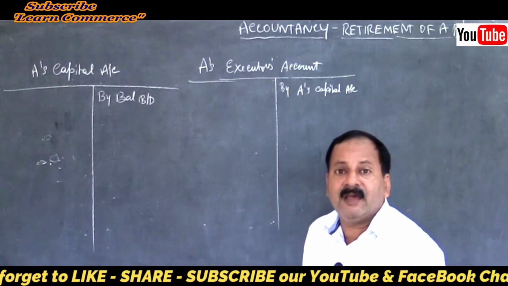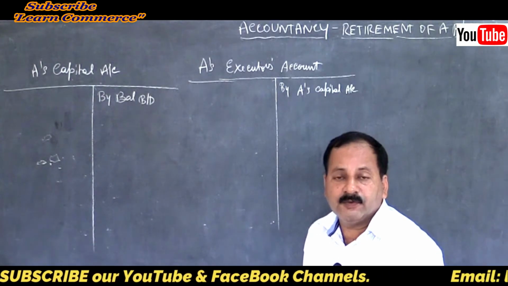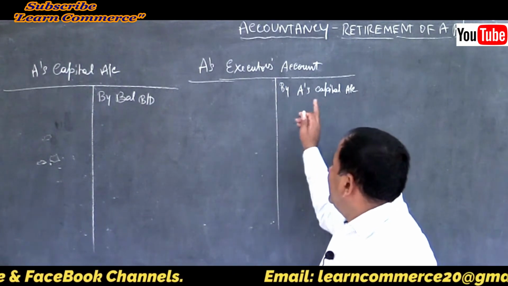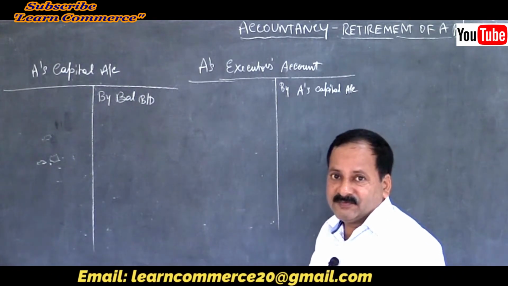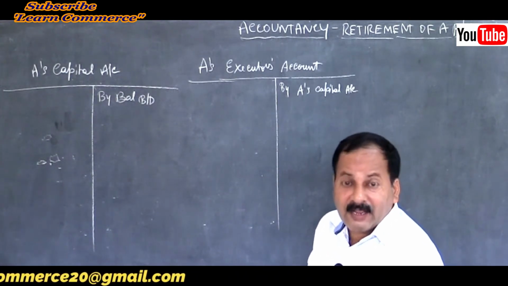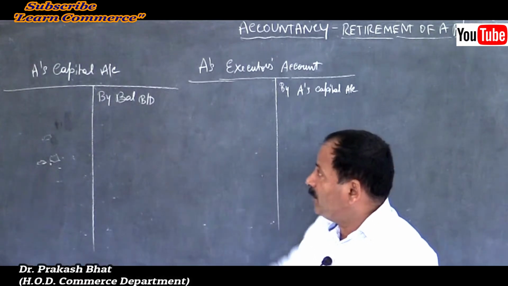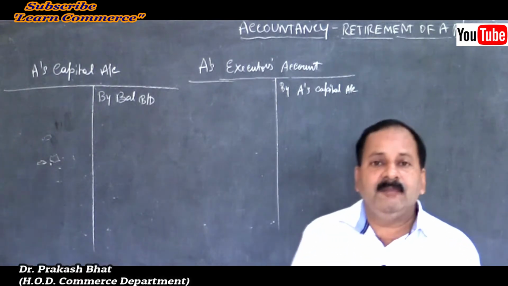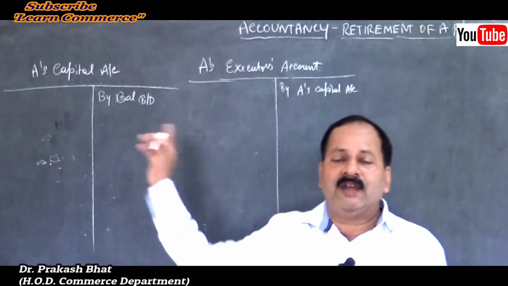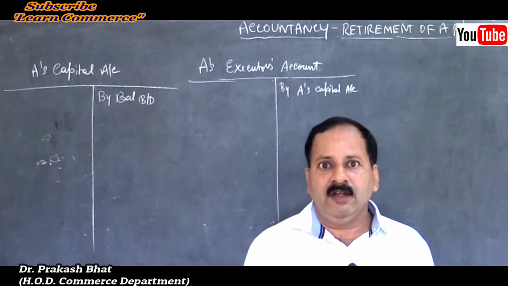So you should start with A's capital account. A's capital account will be there in the balance sheet. So by balance brought down, when you open A's capital account, that is the main reason why we write like this at the beginning. Clear now?